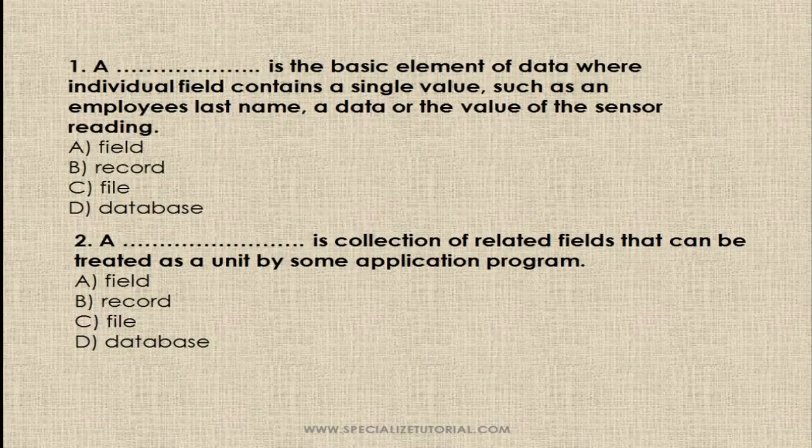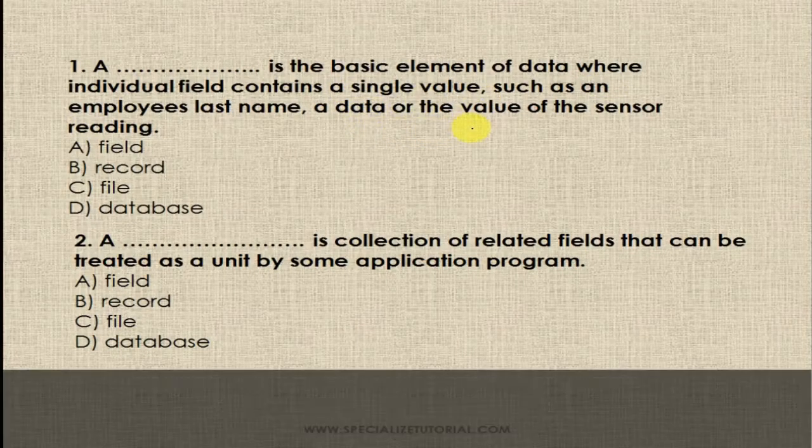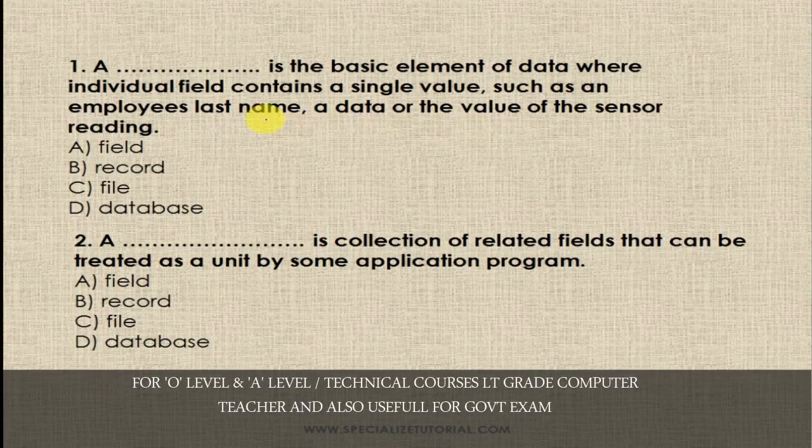Question number 1. A dash is a basic element of data where individual fields contain a single value, such as an employee's last name, a date, or the value of a sensor reading. Okay, so the options are field, record, file and database. So A, field, is the right answer. Okay, now take the next question.